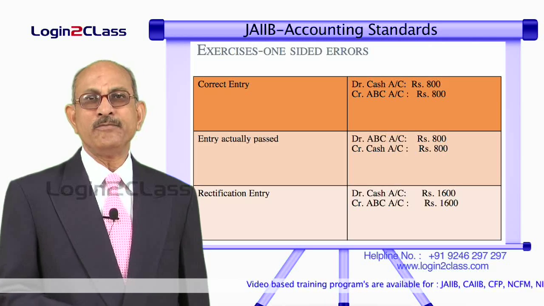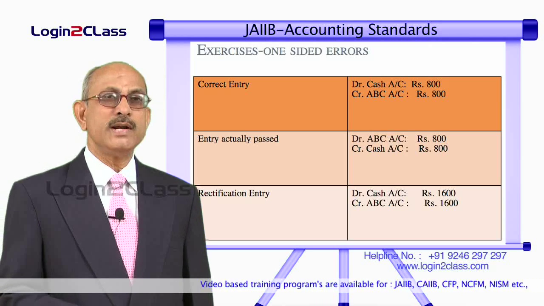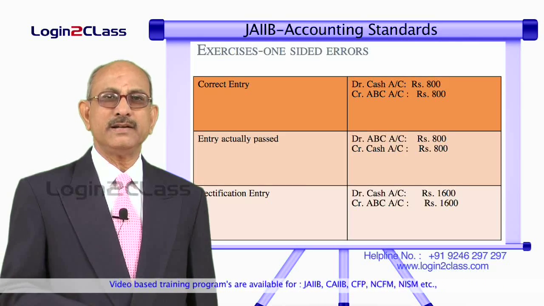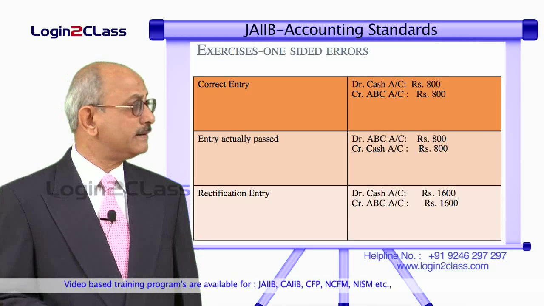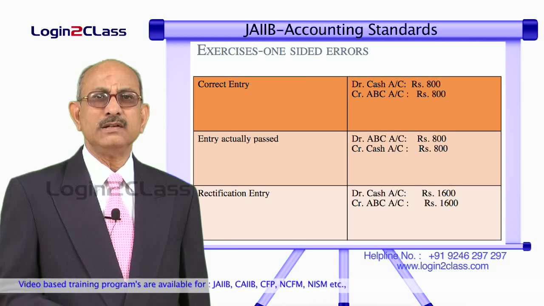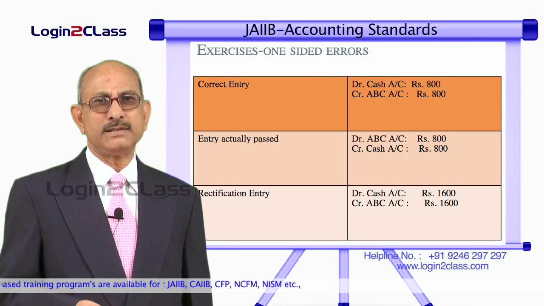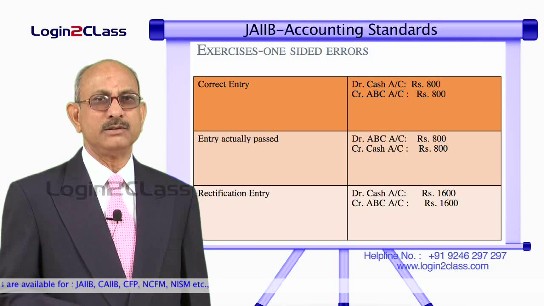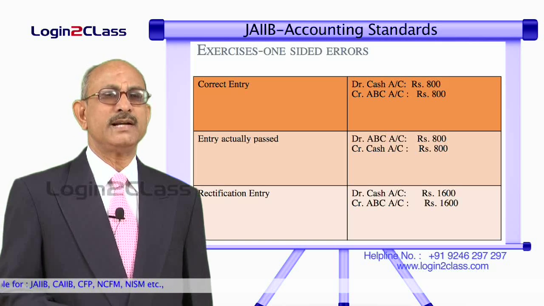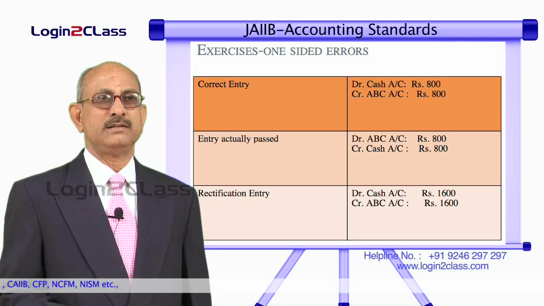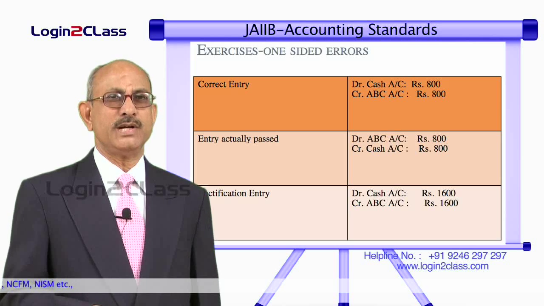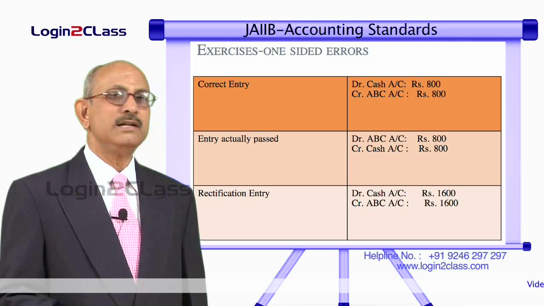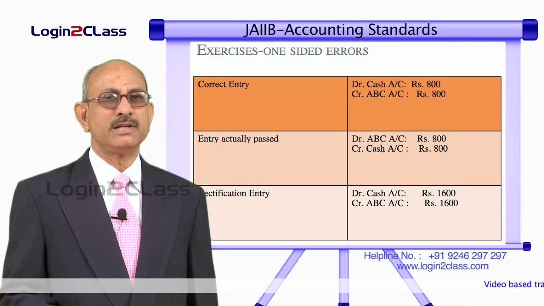So, as you see again, the total of entry 2 and 3 must equal entry number 1. This is how you have to rectify the entries. So, to summarize once again, whenever you have to pass rectification entries, you visualize what should have been the correct entry. You write it down and then also write down what entry has actually been passed. So, depending on these two entries, you can easily make out logically as to what should be the entry to be passed for rectification of that particular error.